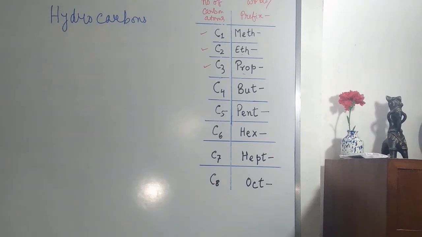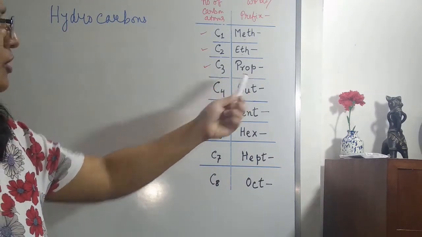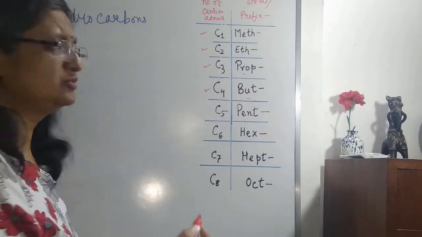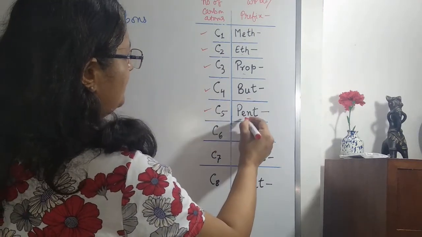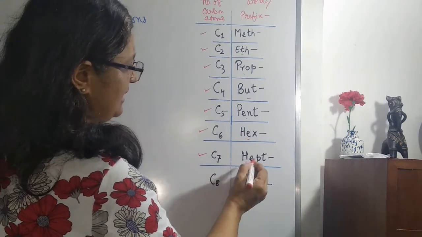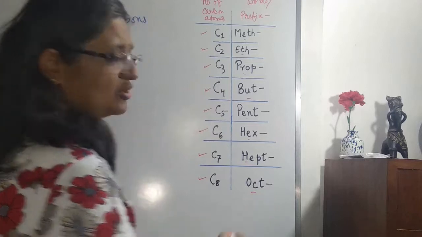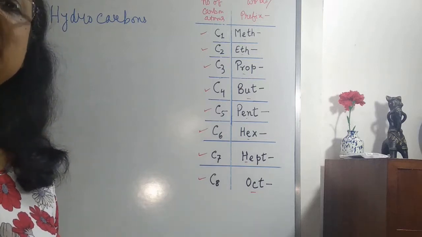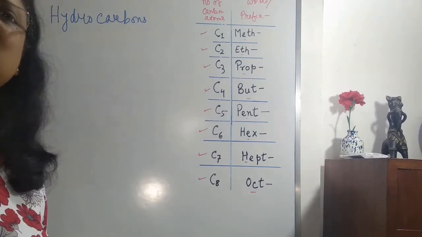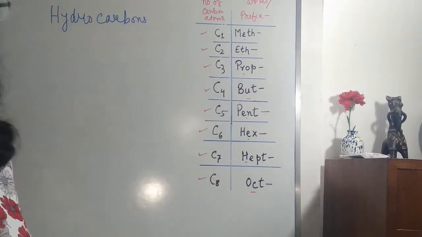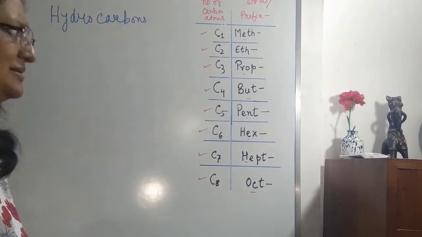or prefix. So 3 prop, 4 carbon but, 5 carbon pent, 6 carbon hex, 7 carbon hept, 8 carbon oct, and so on. These names you have to learn by heart, and slowly as we go along with organic chemistry, we will learn more about it. We will slowly remember them very easily. Okay?